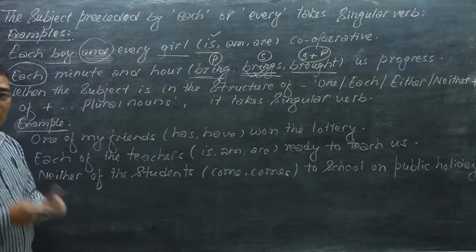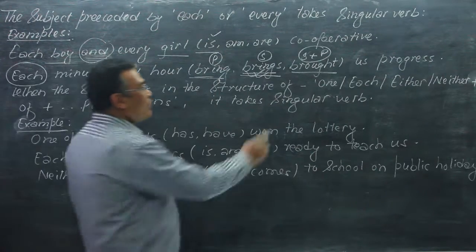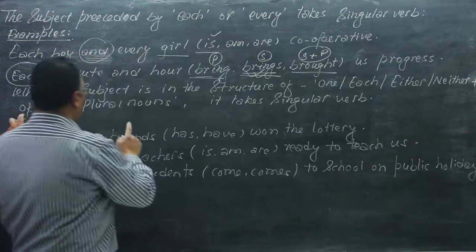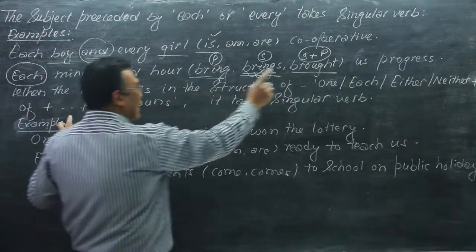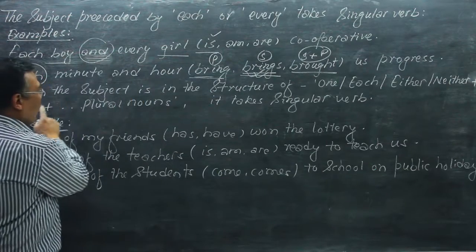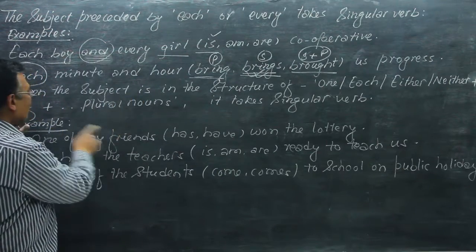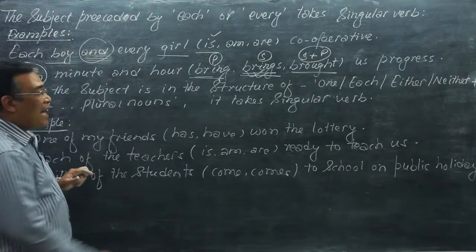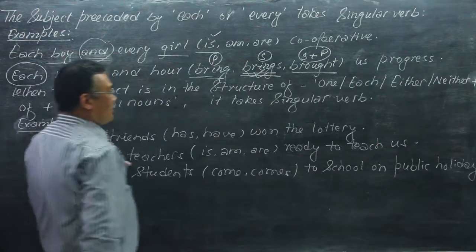Okay? So once again, the structure: one of plural nouns, each of plural nouns, either of plural noun and neither of plural noun, and it takes a singular verb.